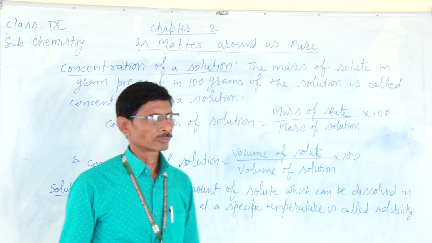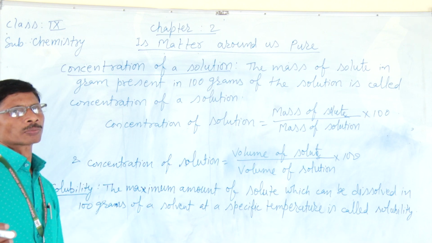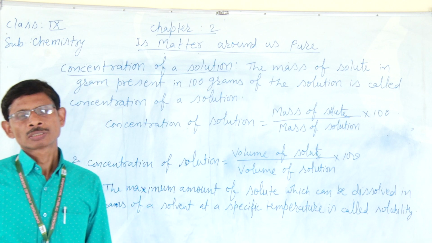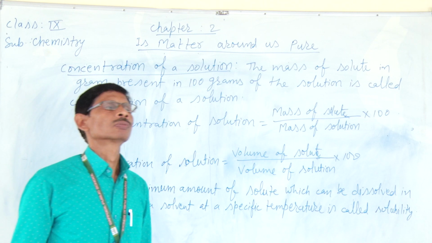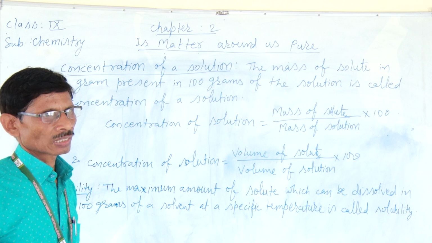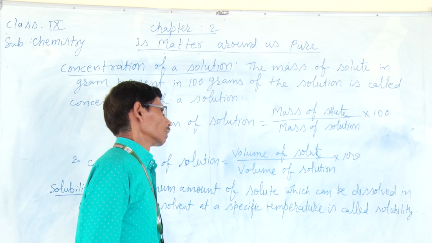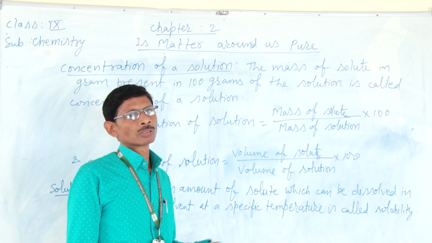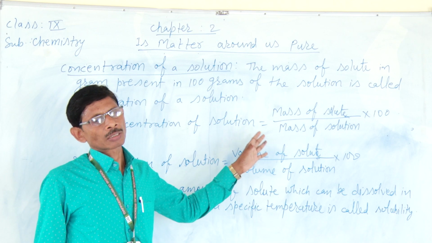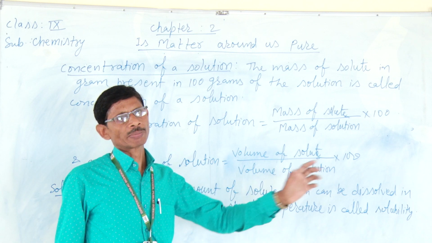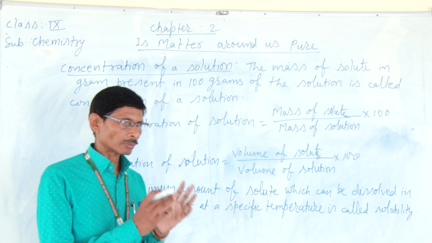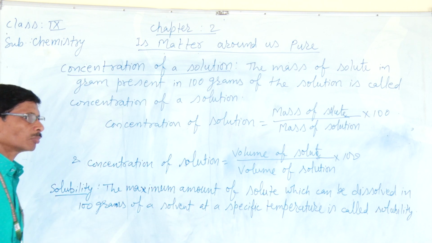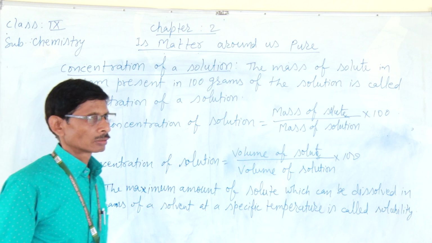As for example, 30 milliliter of alcohol is mixed in 70 milliliter of water. Then the concentration of solution will be 30 by 30 plus 70. 30 milliliter is alcohol and 70 milliliter is water.